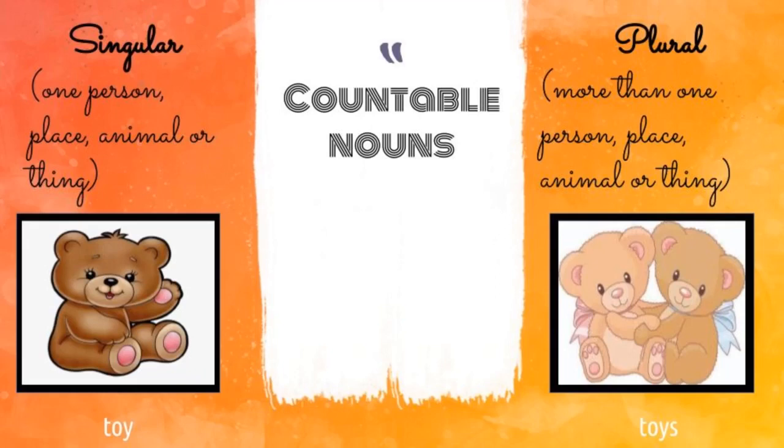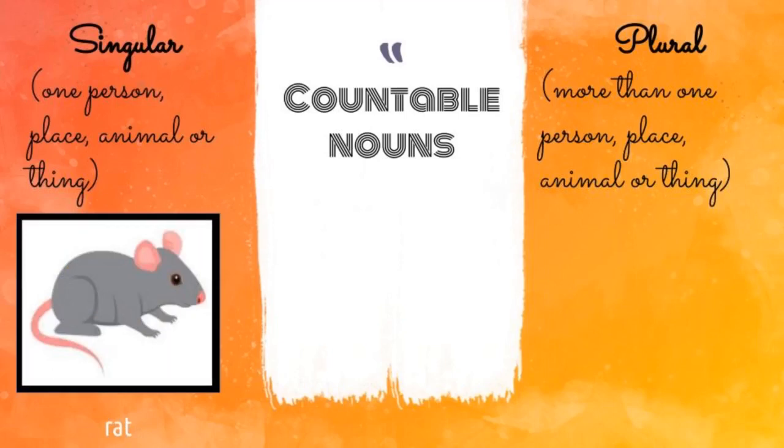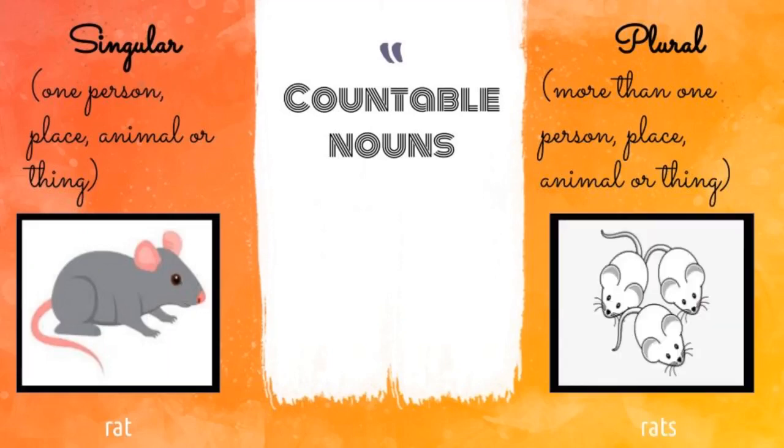Okay, let's see the second example. What is the picture given here? Rat. How many rats are there? Totally 1 rat. So it is a singular noun. Okay, let's move to the plural form. How many rats are there? Totally more than 1. So it is known as plural form. So this is the difference between singular and plural. Singular means when we talk about one thing. Plural means we can talk about more than one.